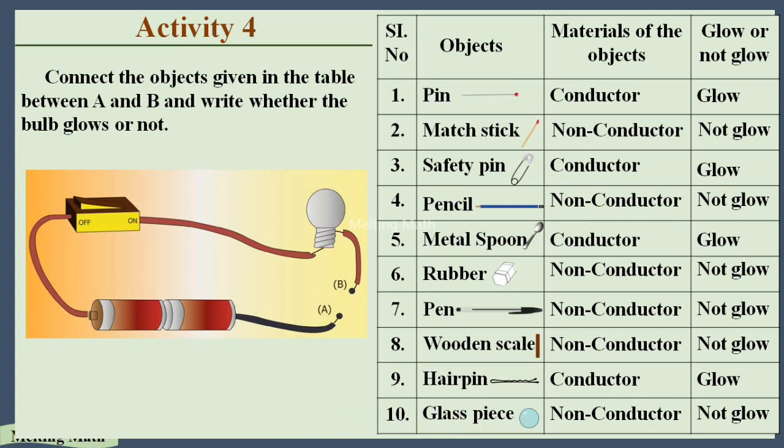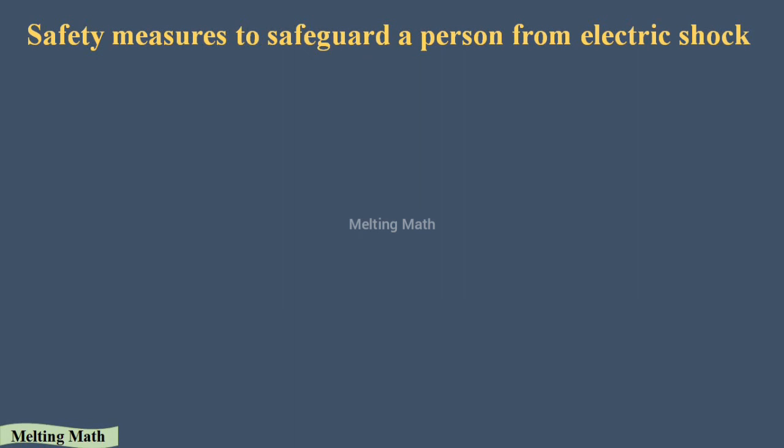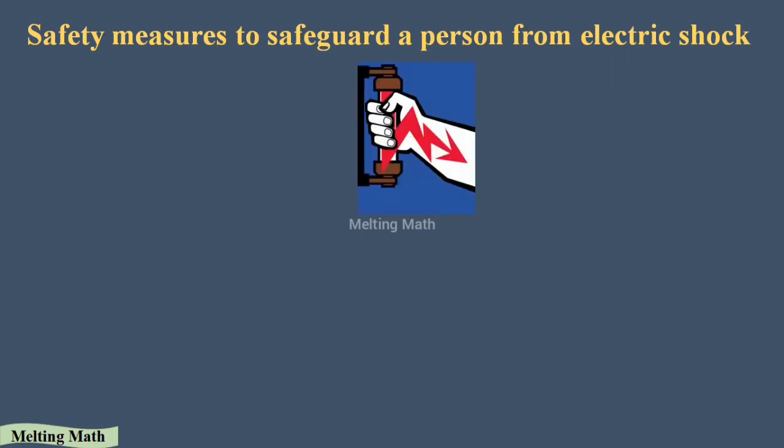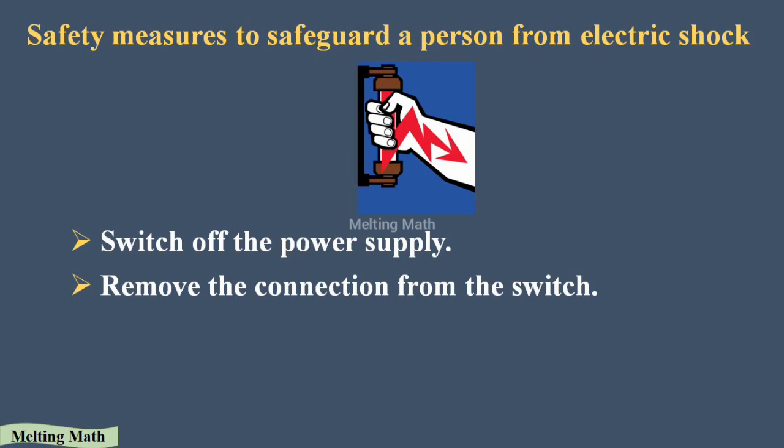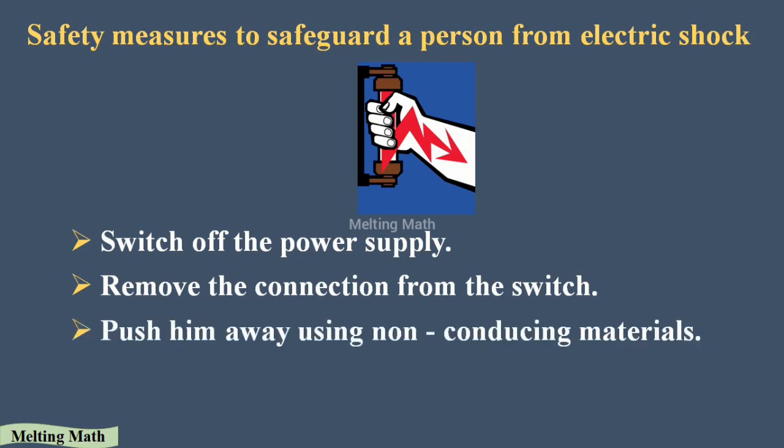So next we are going to see about the safety measures to safeguard a person from electric shock. Yes, when you see a person nearby who got an electric shock from a transformer or from any objects, you have to take some safety measures immediately. Let's see what the safety measures are. First one is switch off the power supply. Second step is remove the connection from the switch. Third one is push him away using non-conducting materials.